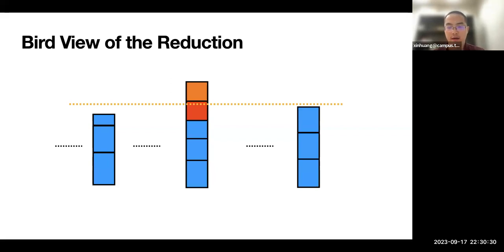For those chores, we can just erase them. The unallocated chores are still unallocated, and we still have some invalid parts there. And for the red one, the idea is to trim it until it is below the threshold.